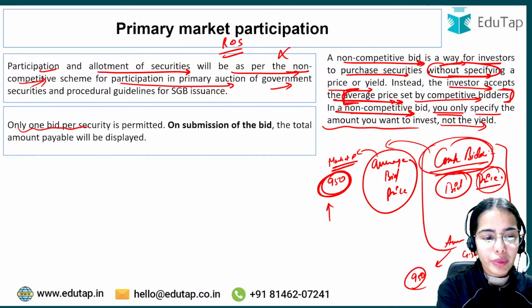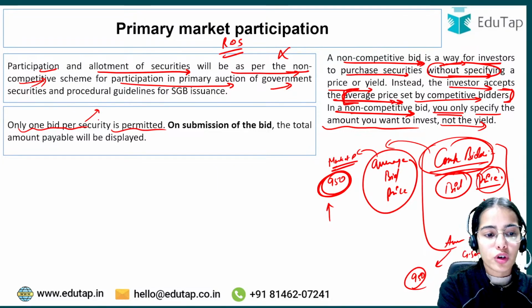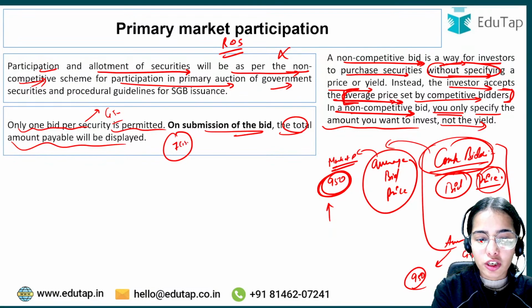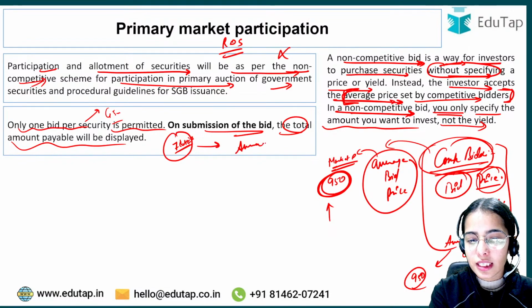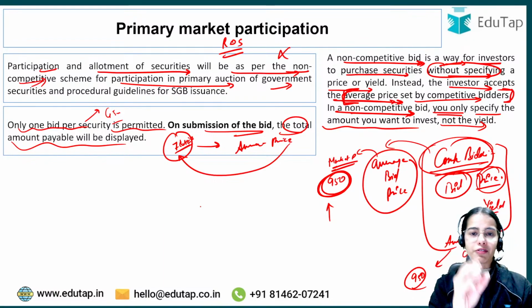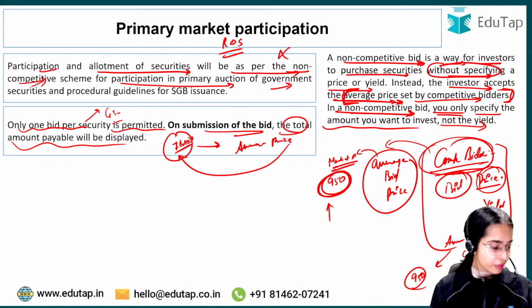So only one bid per security is permitted. Only one bid you have to give per government security. On submission of the bid, the total amount payable will be displayed. Say you want to buy 7 units of this particular government security. It will show the average price, and you will have to give this much amount for the 7 units that you want to purchase.